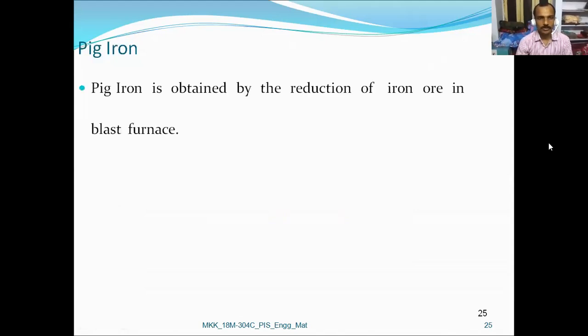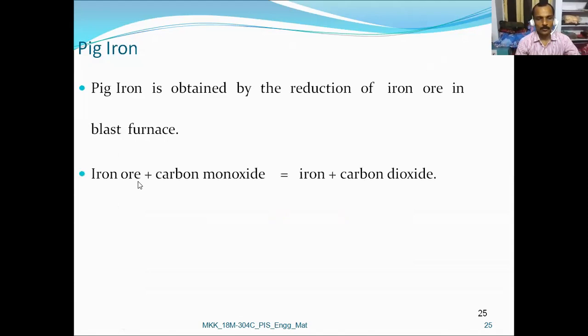Now let us concentrate on pig iron. Pig iron is obtained by the reduction of iron ore in a blast furnace. Iron ore plus carbon monoxide gives iron plus carbon dioxide. Next, the charge. The charge taken for production of pig iron is coke plus iron ore plus limestone. Charge contents are coke, iron ore and limestone.